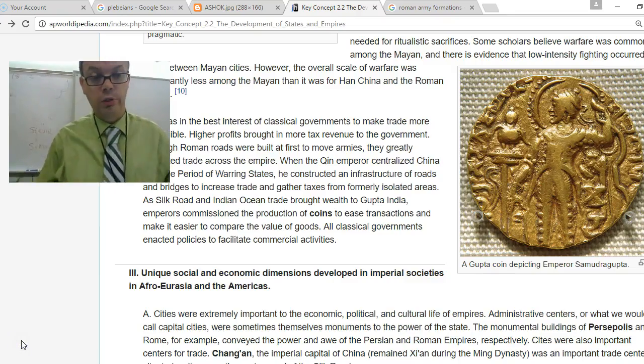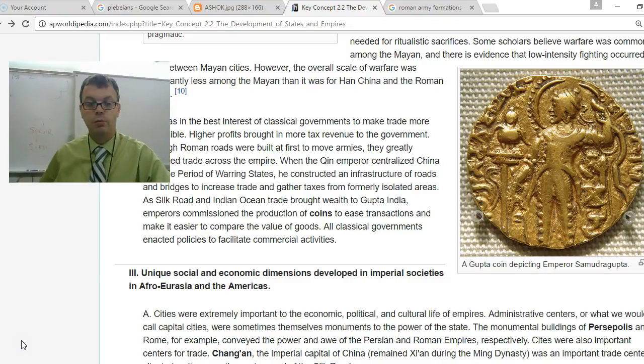All right, last vocab word, coins. There you see a Gupta coin. We've seen that in several pictures. Coins make it much, much easier to trade, especially on the Silk Road and the Indian Ocean trade routes. The classical governments start using more coins, especially the Gupta, to make trade go a lot easier. You can keep track of goods, and coins grow during this time period in the classical era, and they're really significant because they lead to a huge increase in trade. If people don't have to trade product for product, they can give you coins with a cost on a certain item. So coins are very valuable. They cause more trade all throughout the classical empires during this time period.